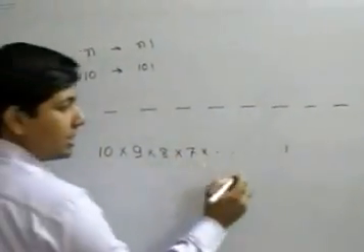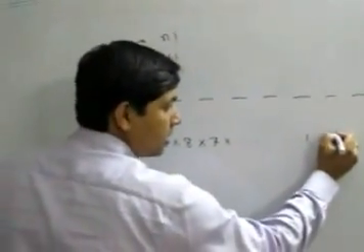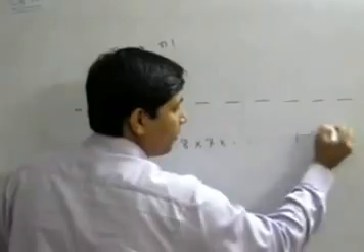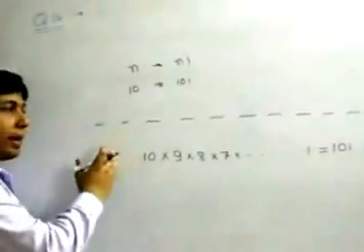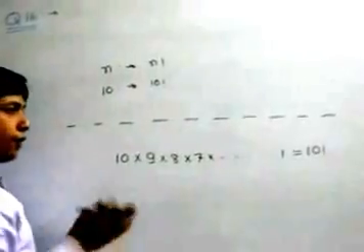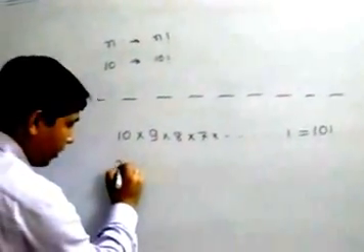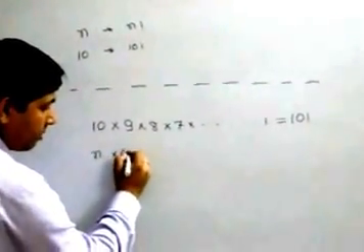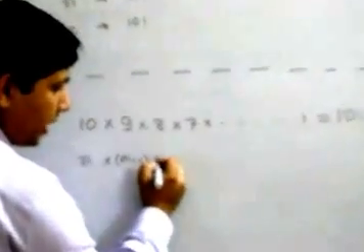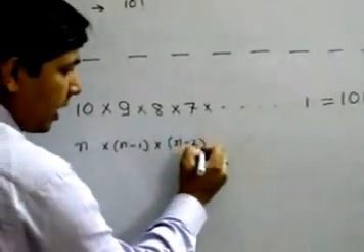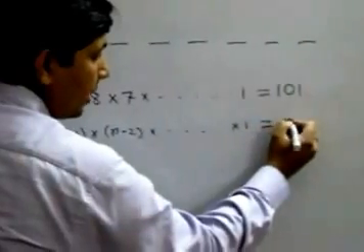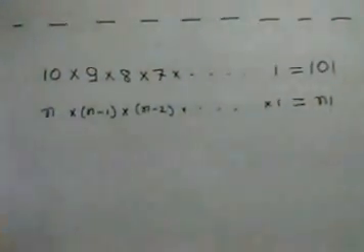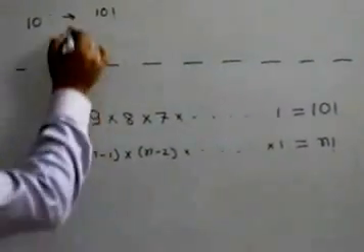So the total number of ways that we can arrange these 10 persons on 10 chairs is 10 factorial. Similarly, if we have n persons and we have to arrange them in n places, for the first one we have n ways, for the next one n minus 1 ways, then for the next one n minus 2 ways, and so on till for the last one we have only 1 way. So finally it will come out as n factorial ways. So in this case the total number of ways is 10 factorial.